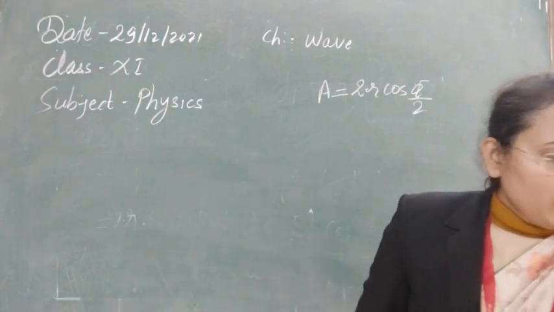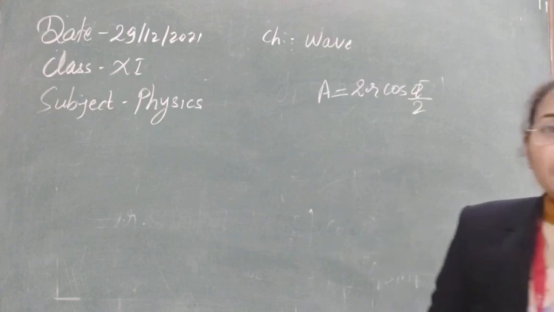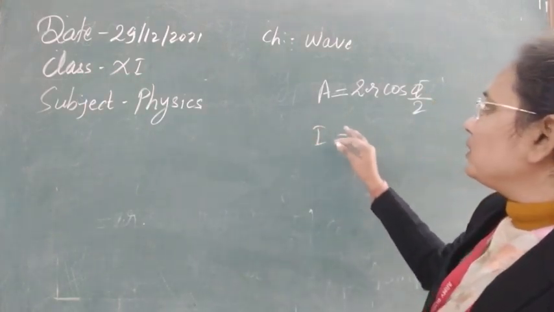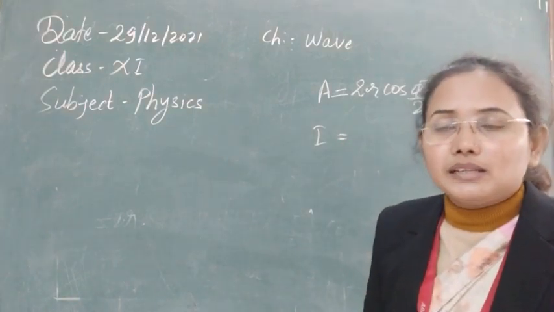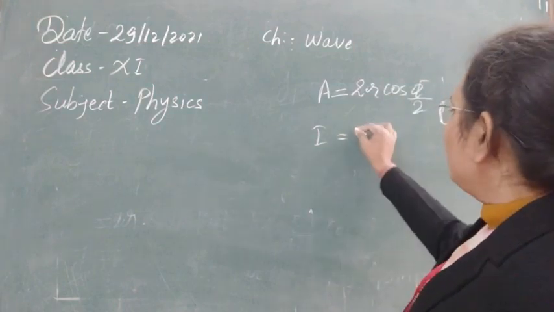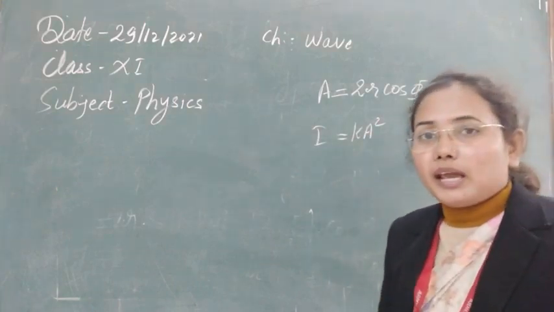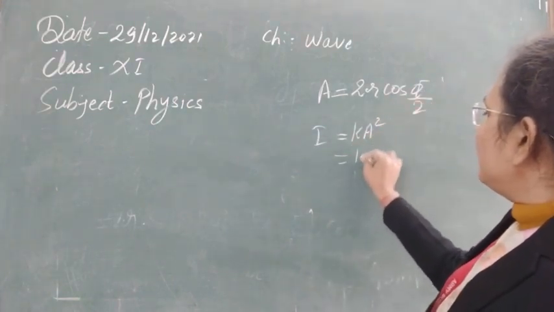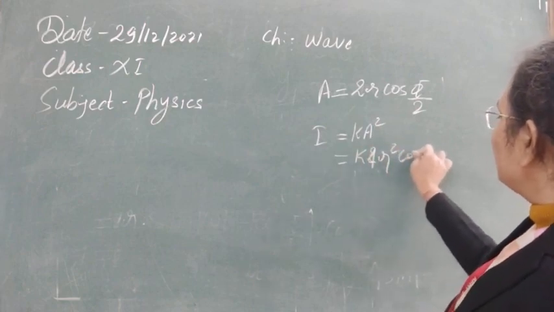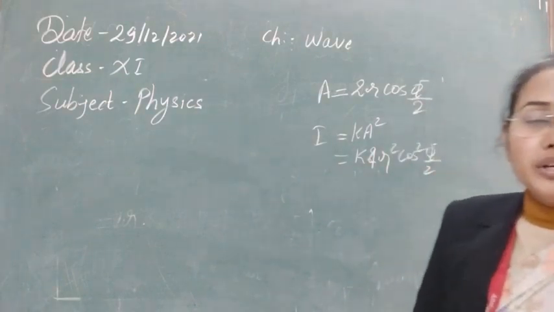Now here we can also calculate the intensity of the wave by using this equation. So the intensity of the wave, according to this wave relationship, later also we will see this one, is directly proportional to the amplitude square. So if you solve with proportionality constant k, you can get I is equal to kA square. So you can find out the value of intensity, that will be 4 r square cos square phi by 2 from here. Means we can calculate the intensity also.